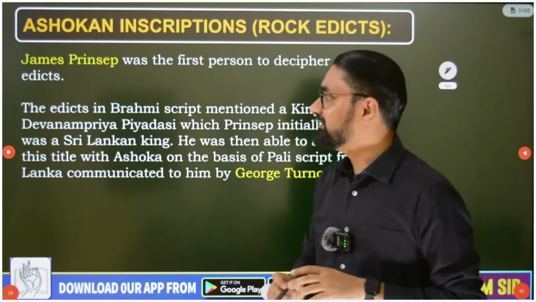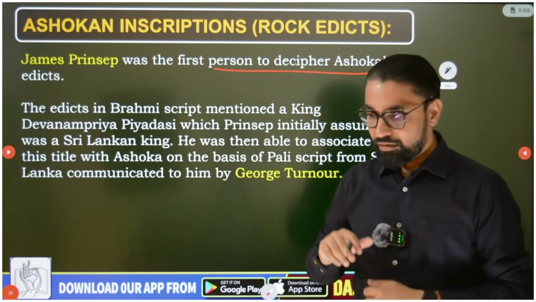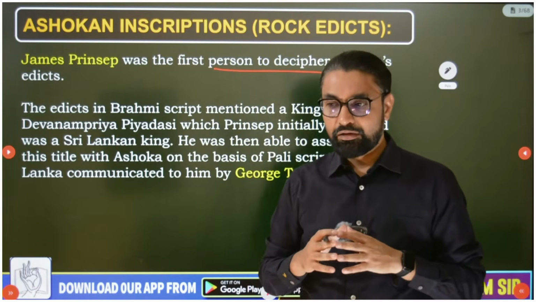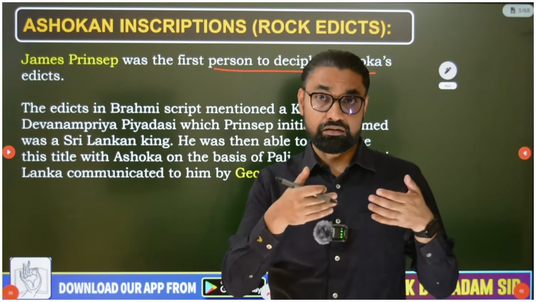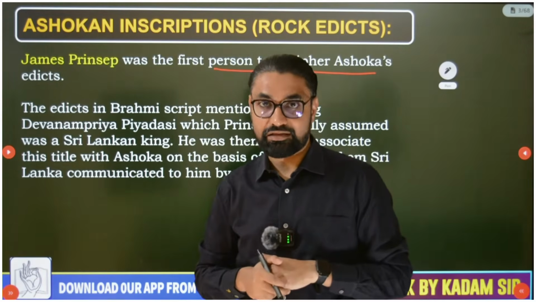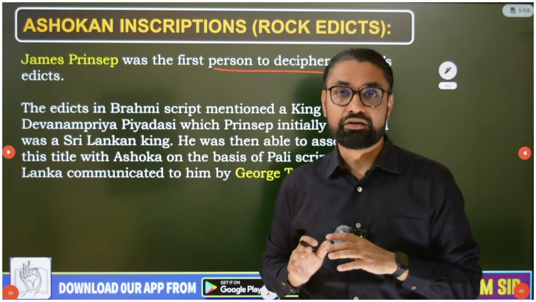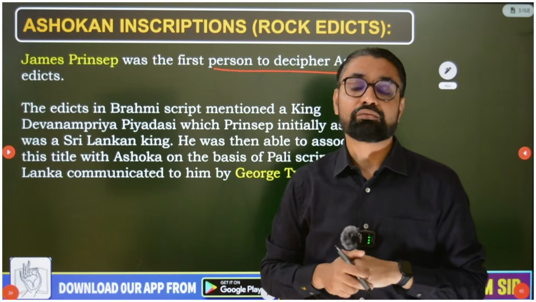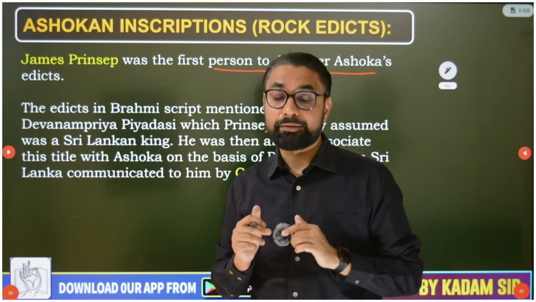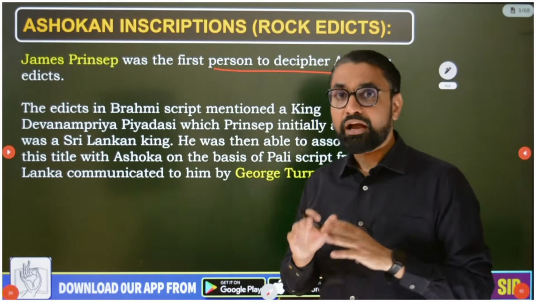James Prinsep, as we know, was the first person to decipher Ashokan edicts. While James Prinsep was deciphering these edicts, in most of these inscriptions Ashoka was mentioned as Devam Piyadasi. Initially it was thought that this was the name of a Sri Lankan king and these inscriptions belonged to him. But later on, a British colonial officer appointed in Sri Lanka found a Pali manuscript.